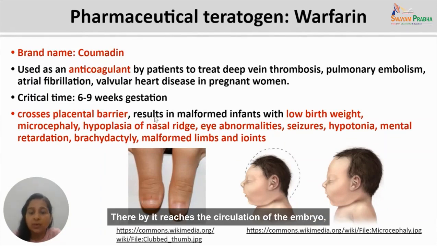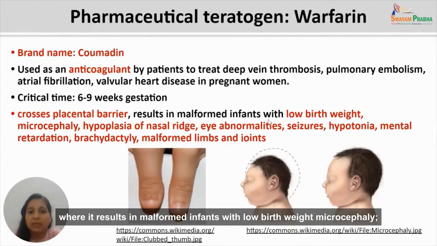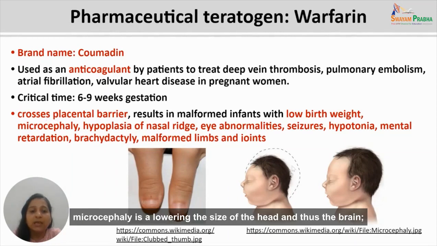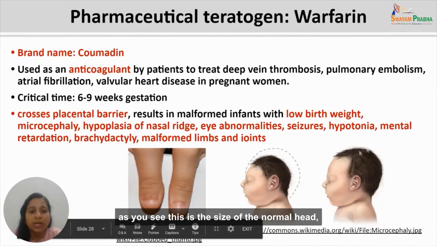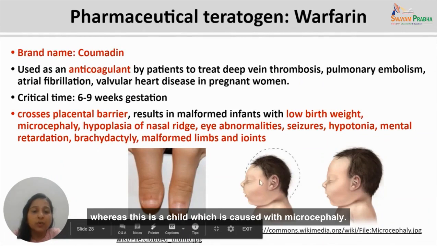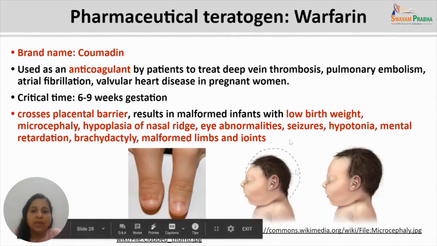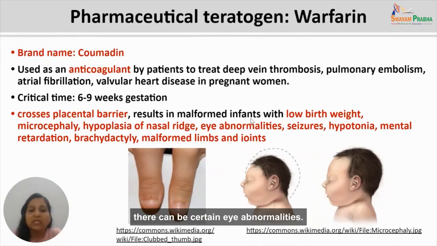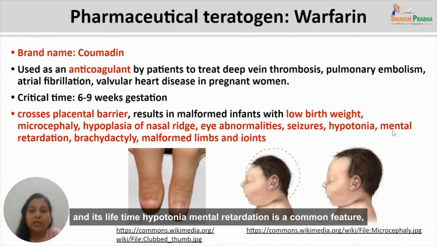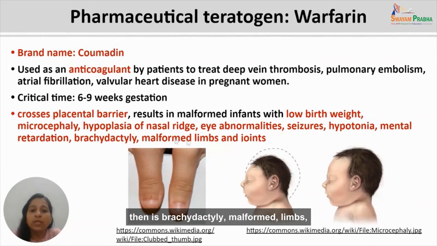Thereby, it reaches the circulation of the embryo, where it results in malformed infants with low birth weight, microcephaly. Microcephaly is lowering the size of the head and thus the brain. As you see, this is the size of the normal head, whereas this is a child affected with microcephaly. Another abnormality is hypoplasia of the nasal ridge. There can be certain eye abnormalities. The child may suffer with seizures in its lifetime. Hypotonia and mental retardation are common features. Then there is brachydactyly, malformed limbs, joints, and it also affects the extremities.